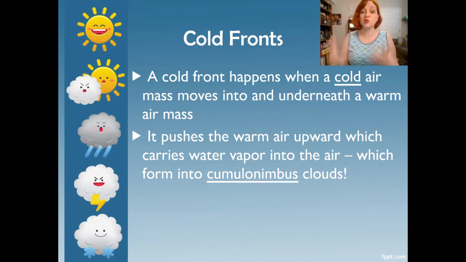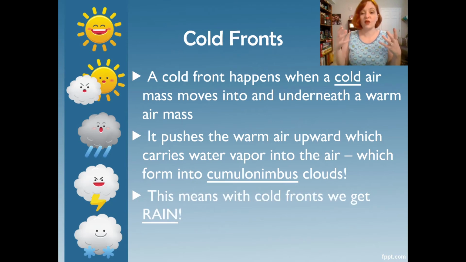It's going to form cumulonimbus clouds because that water vapor is going to condense into a cloud and eventually get to be a really big angry cloud, right? Cumulonimbus. So that's going to lead to storms. So when we have a cold front, you're going to get rain. Or if it's below 0 degrees Celsius, you'd get snow. But you're going to definitely get precipitation with a cold front because it pushed that warm air up out of the way and made cumulonimbus clouds, okay?